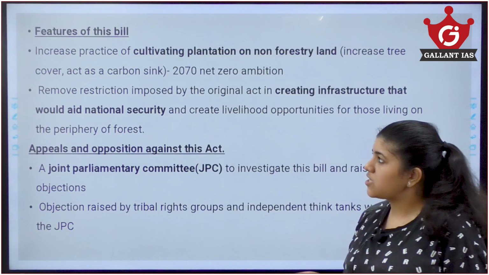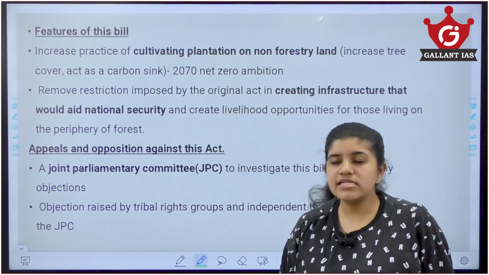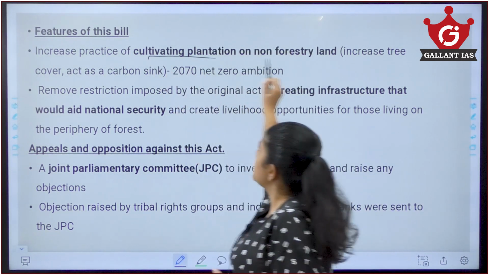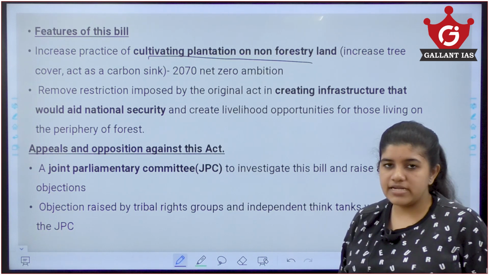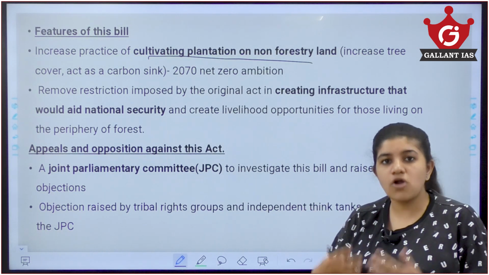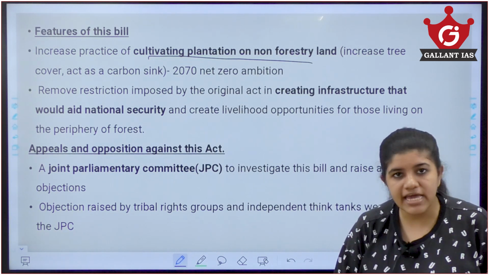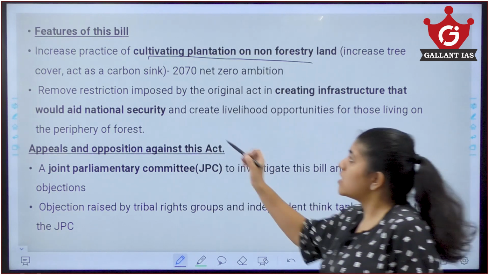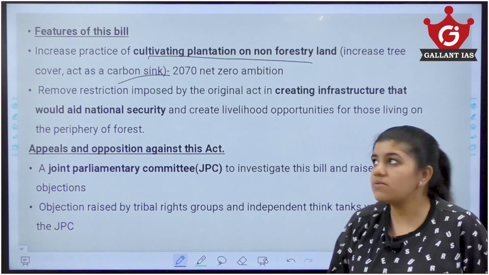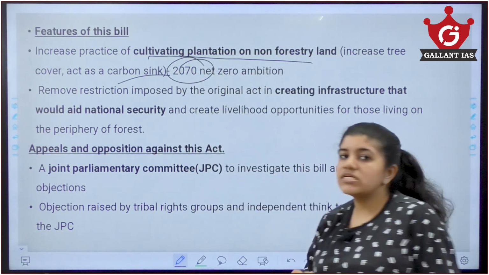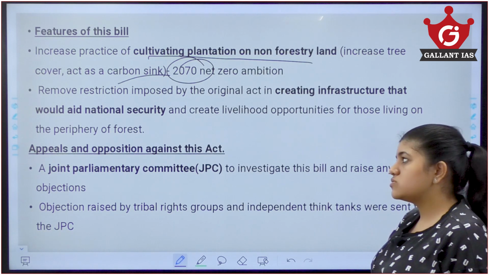Now, what are the features of this amendment bill? It increases the practice of cultivating plantations on non-forest land. There is plenty of land which is non-forest area. If you cultivate more plantation crops in that area, it will increase the tree cover. Also, it acts as a carbon sink, and India has the aim of achieving net zero carbon emission by 2070. So this will be a boost to our aim to achieve net zero by 2070.